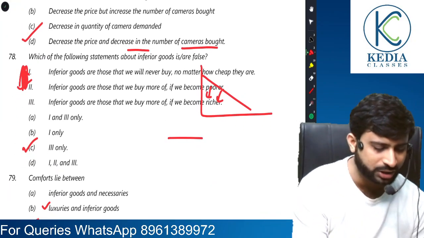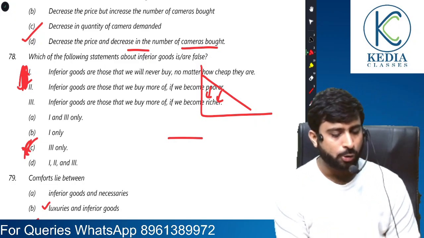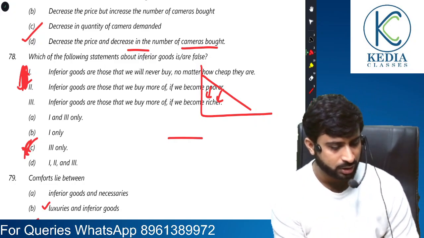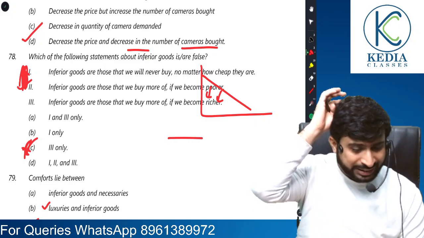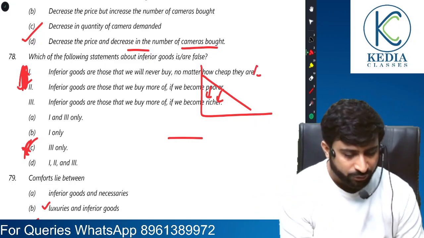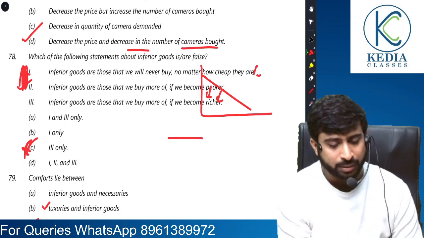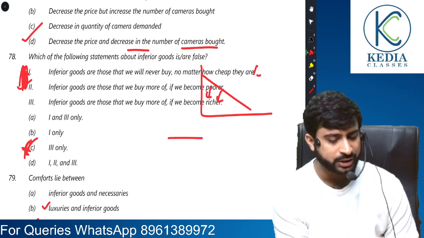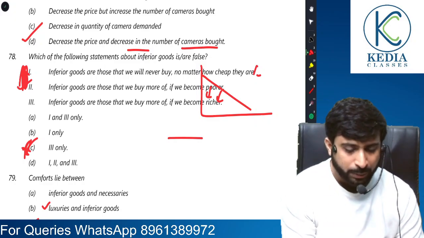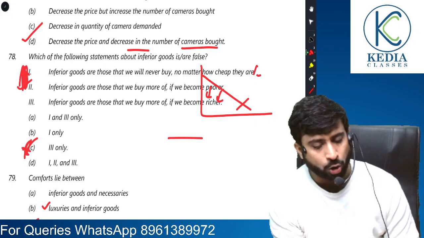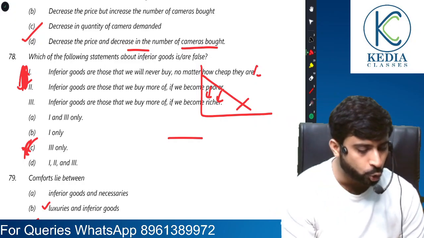Let's see. Don't consider this marking. Which of the following statements about inferior good is true or false? Inferior goods are those that we will never buy no matter how cheap they are. Wrong statement. Inferior goods are those that we buy more of if we become poorer. Inferior goods are those that we buy more of if we become richer. No. Those that we buy more of if we become poorer. So 2 only is correct.